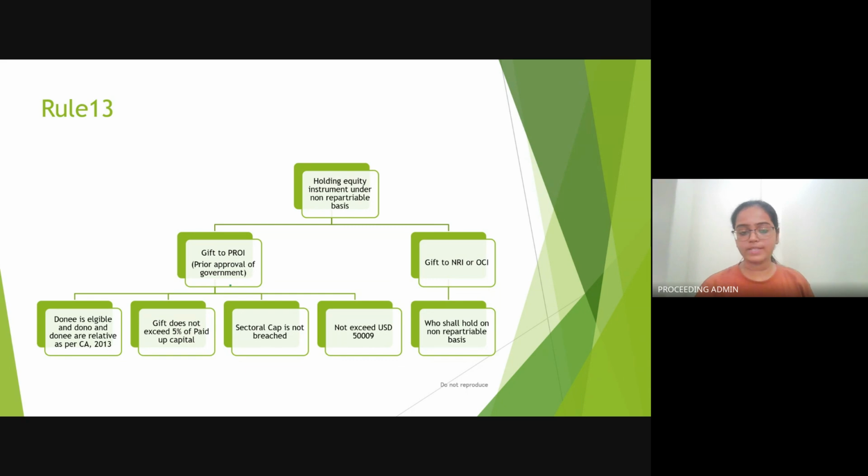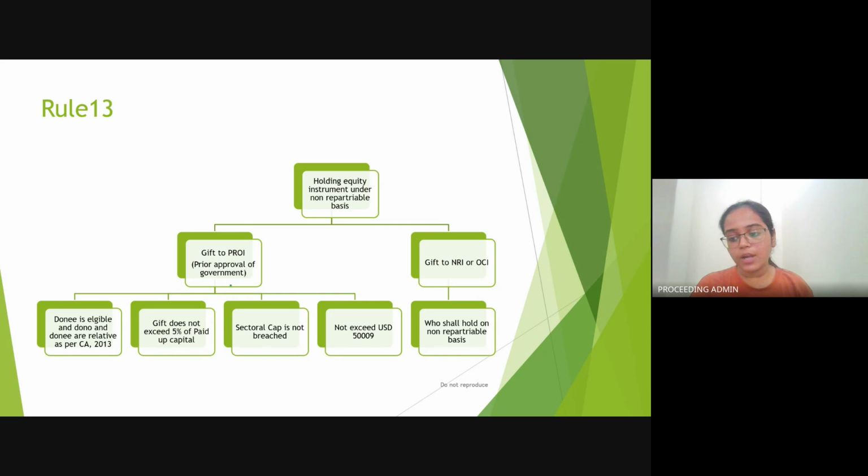The second point states that the gift does not exceed 5% of the paid up capital. That means the gift should not exceed the 5% of the paid up capital of that company. And lastly, the donee should be eligible, and both the donor and donee should be a relative falling under the definition of relative as per the Companies Act 2013. So अगर ये 4 condition है, along with if the government grants approval, the gift can be made to person